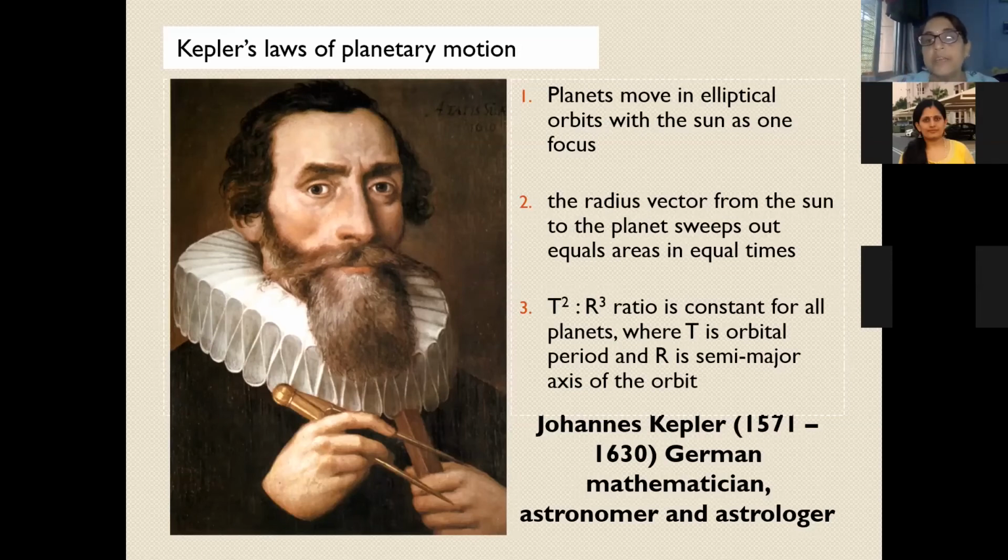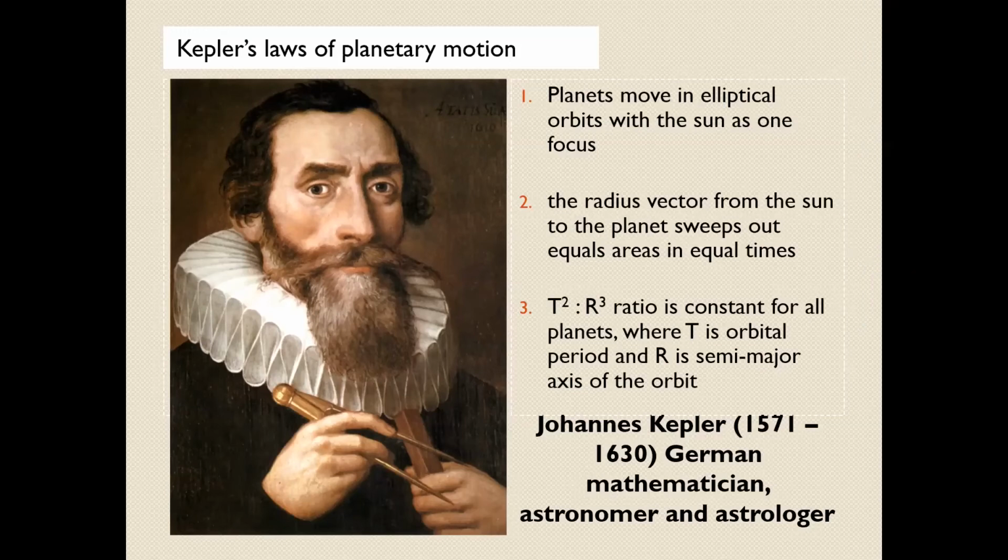The first law that he gave was that planets move in an elliptical orbit with the sun at one of its foci. Before this there was a concept that orbits are always circular. With this study, he found out that the planets move in an elliptical orbit with the sun at one of its foci.